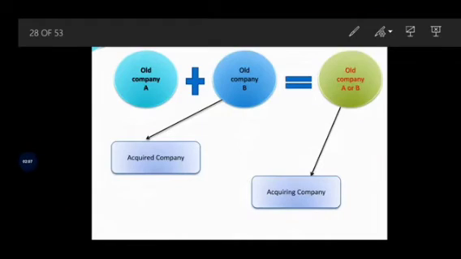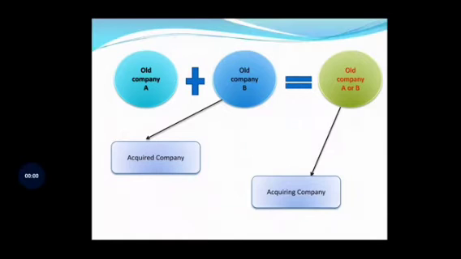In amalgamation we have also learned the concept of the transferor company and transferee company. The transferor company is the company that transfers the assets and liabilities to another company, that is, the company that is amalgamated into another company. And the transferee company is the company into which the transferor company is amalgamated. So these are the two companies under amalgamation.